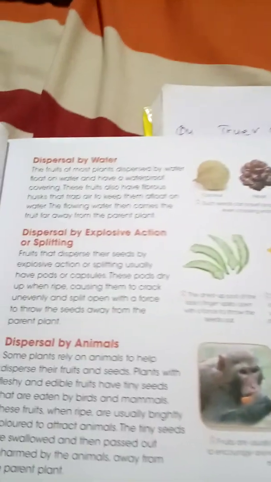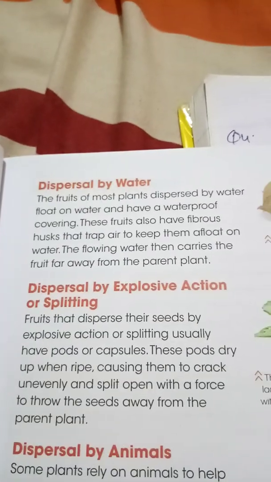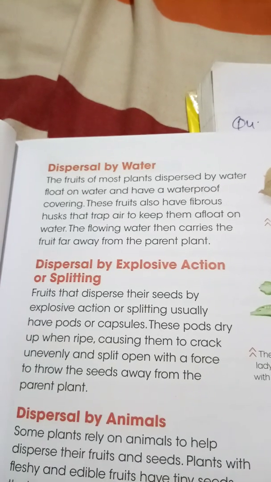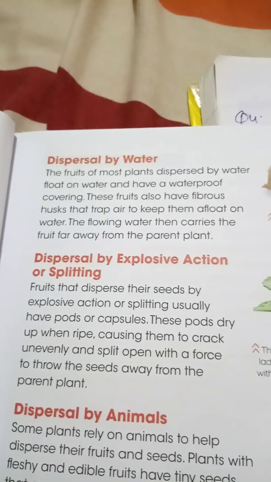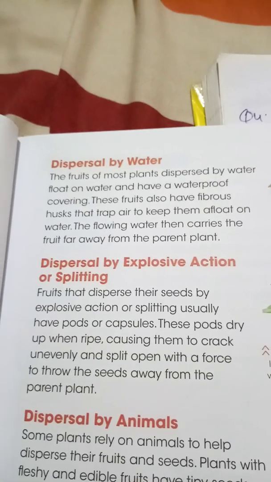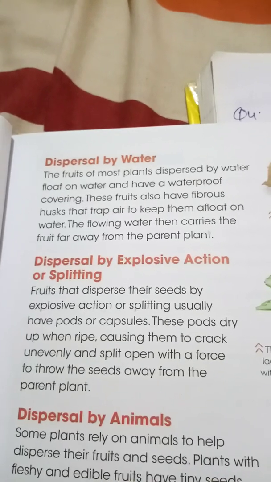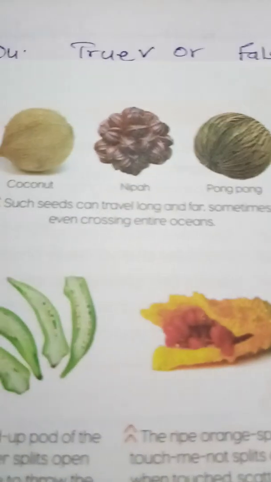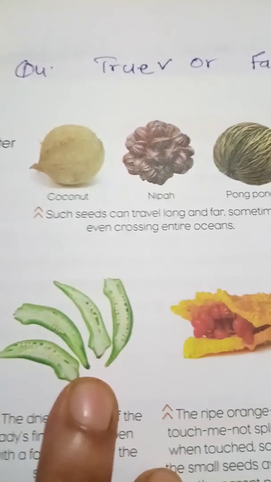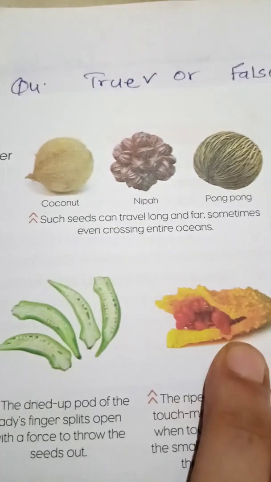Now in this reference you can see the dispersal of seeds by explosive action. Fruits that disperse their seeds by explosive action split when their pods dry and ripen. When they are ripe they crack open with force and throw the seeds away from the parent plant. I can show you these two seeds. These are examples of explosive action. They explode and then their seeds travel from one place to another.